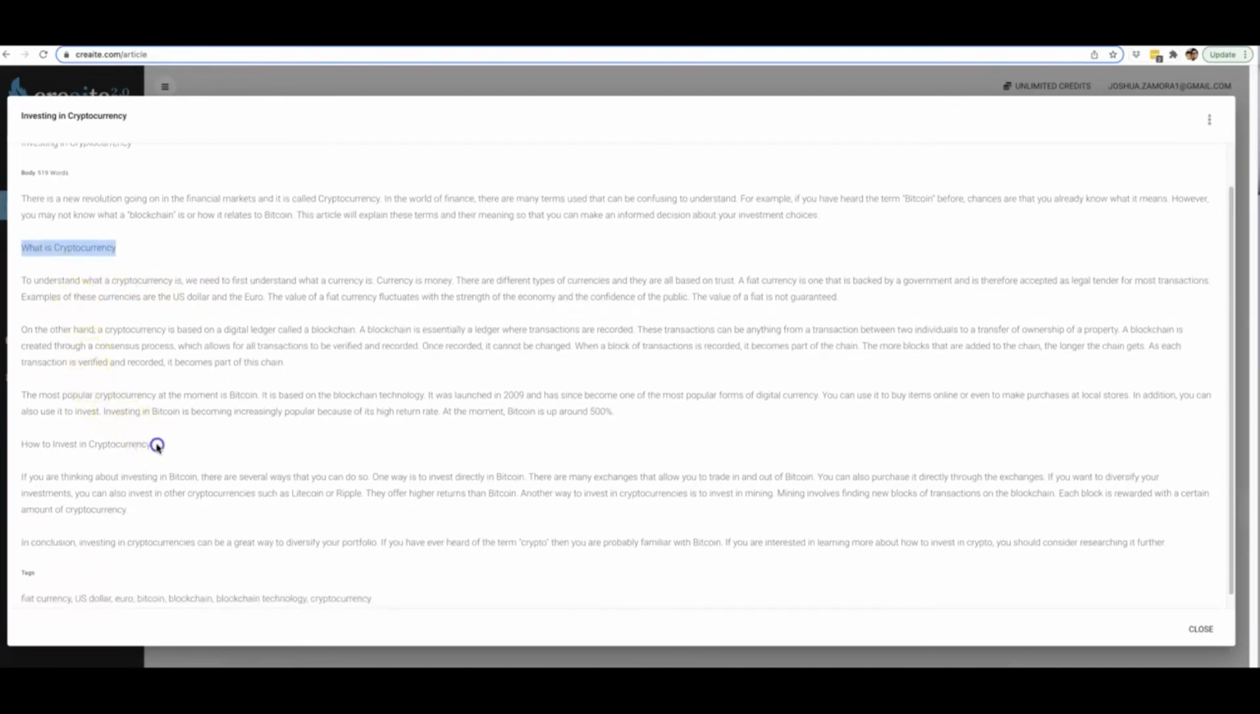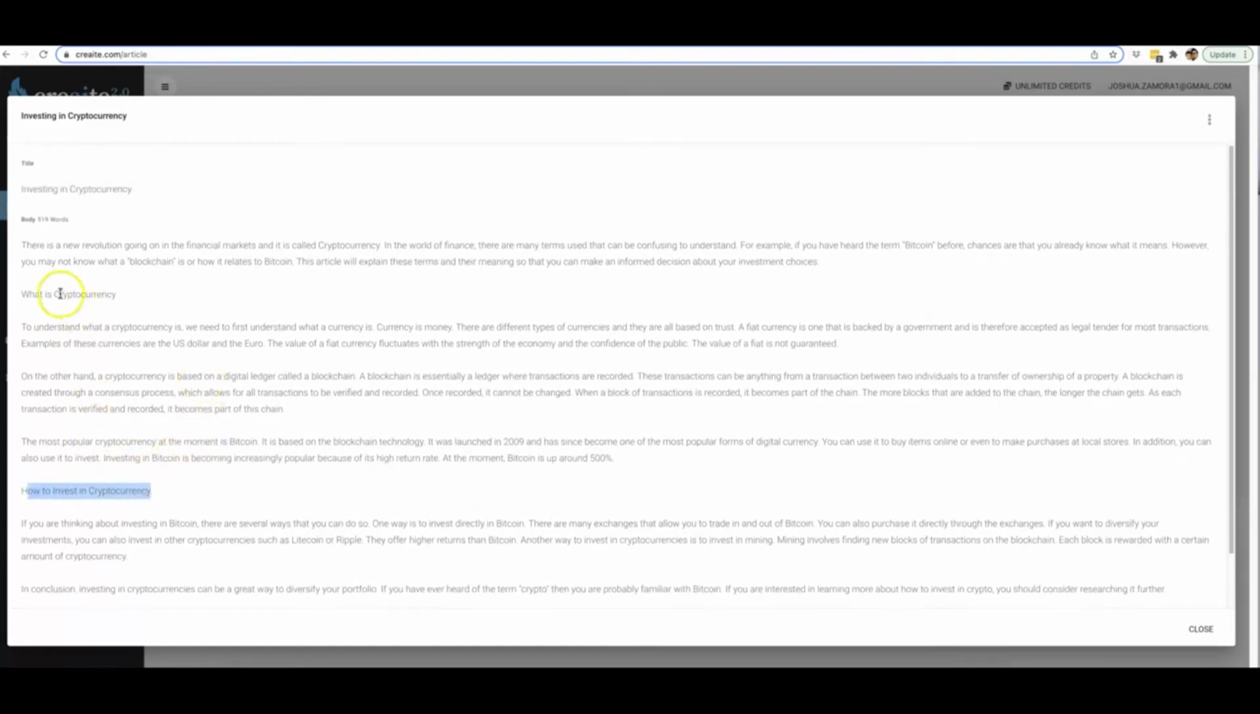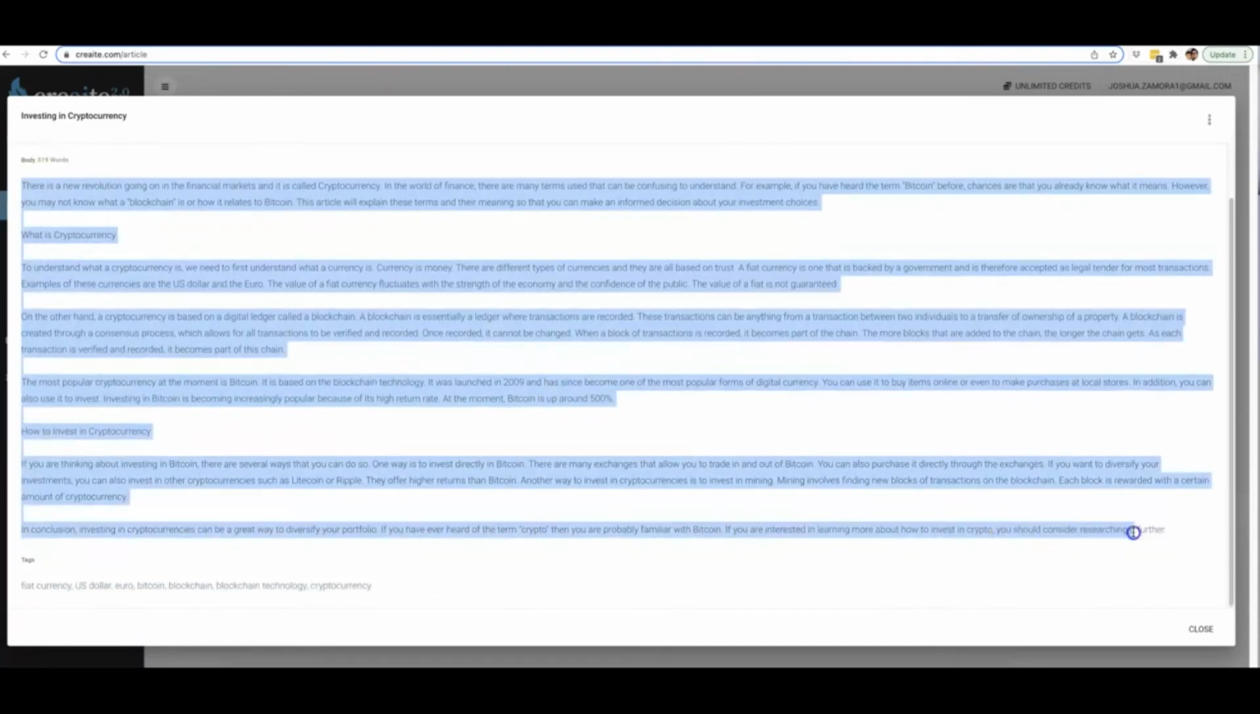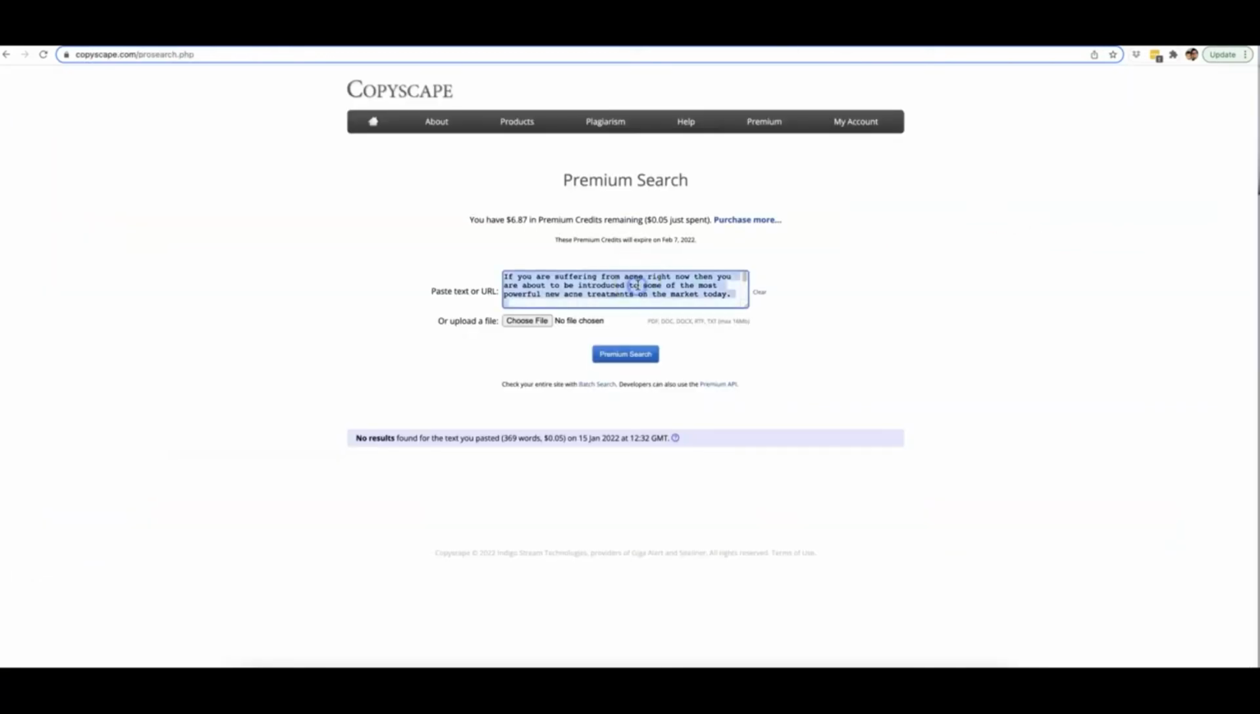And then down here it says how to invest in cryptocurrency. So that was the other topic that I wanted it to cover. And you can see it wrote 519 words in this article. So let me go ahead and copy this and bring it over to Copyscape and run this one final search. Okay. And there you go. You can see no results found for 526 words.